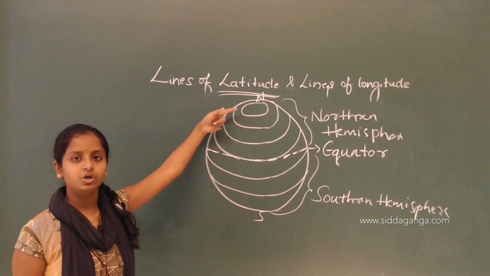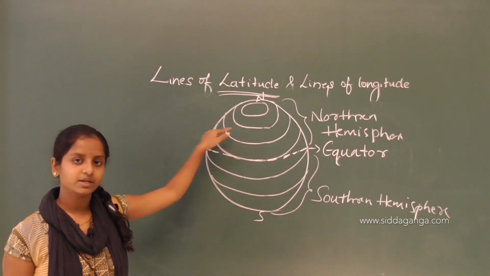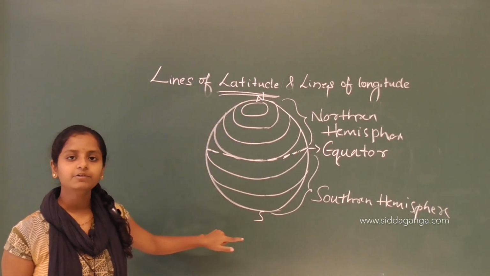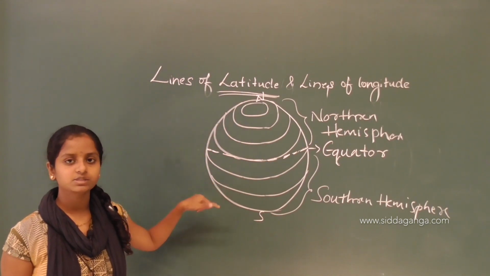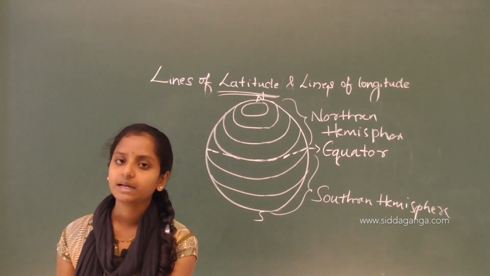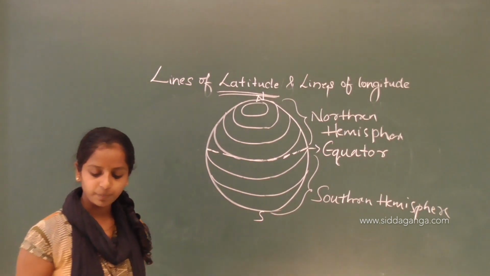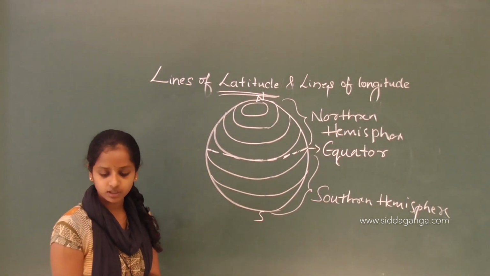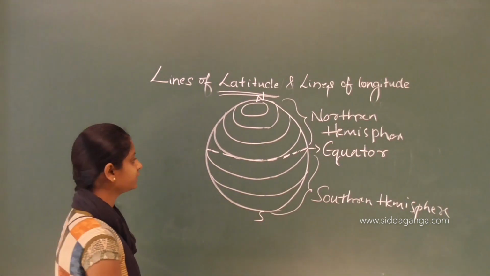The part from the north pole to the equator is called the northern hemisphere and the part from the south pole to the equator is known as the southern hemisphere. The imaginary lines drawn parallel to the equator are called lines of latitude.